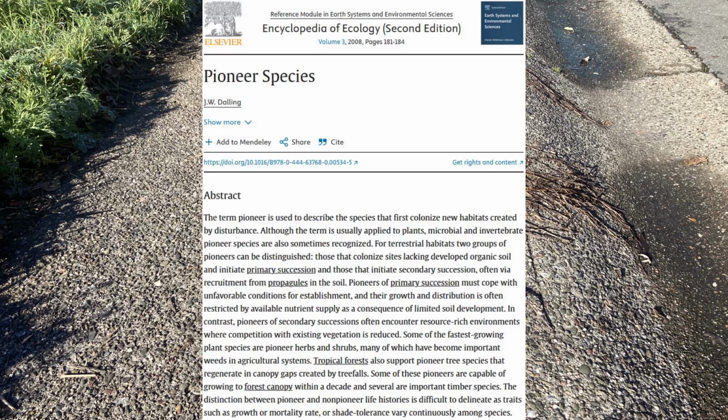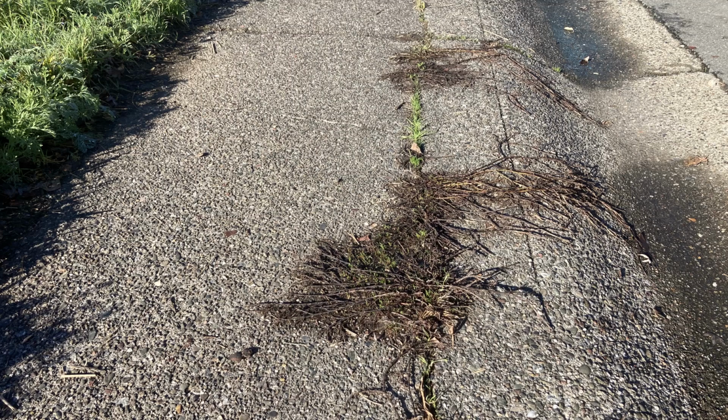Ecologists call these tenacious firstcomers pioneer or primary succession species. The particular adaptations of pioneers will depend on the nature of the disturbance and the evolutionary histories of nearby plants. In the case of those growing in the unshaded concrete sidewalk in front of my house, they will need to be able to survive with few nutrients, all-day sun, intensified by the radiant heat from surrounding pavement, and absolutely no water between May and November.